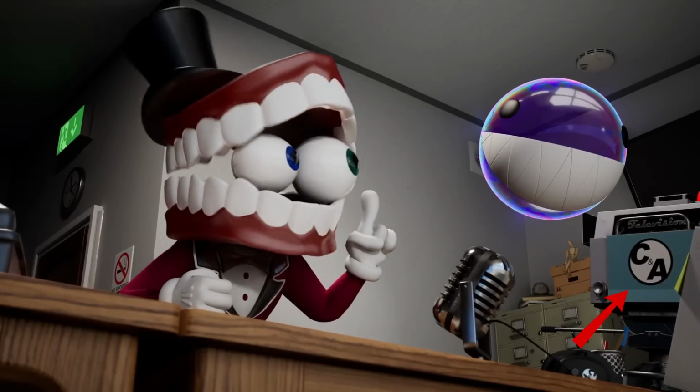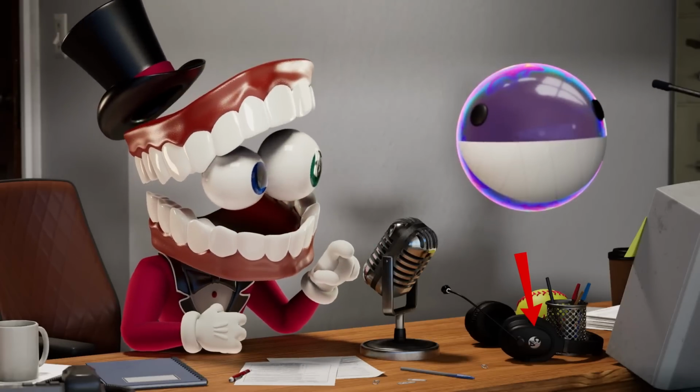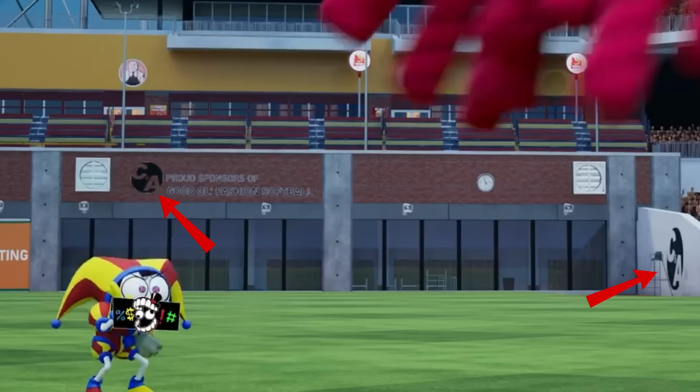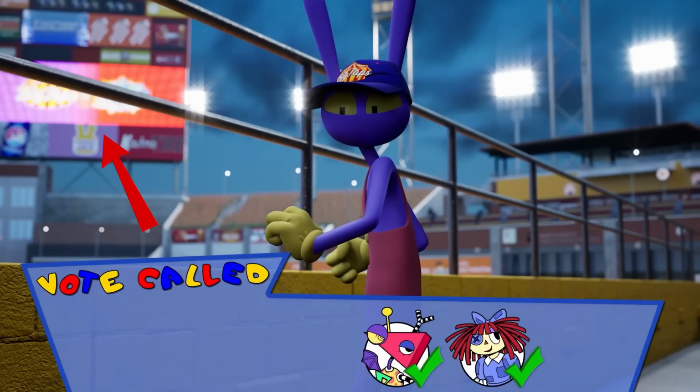Here we can see many hidden details as well, like here on the headphones there is the CNA logo again, and it also appears on the advertisements here along with other things, like there is Kaufmo tire, Gator Goo with Gummy Goose picture, Spudsies, and even more things which are kinda hard to make out.